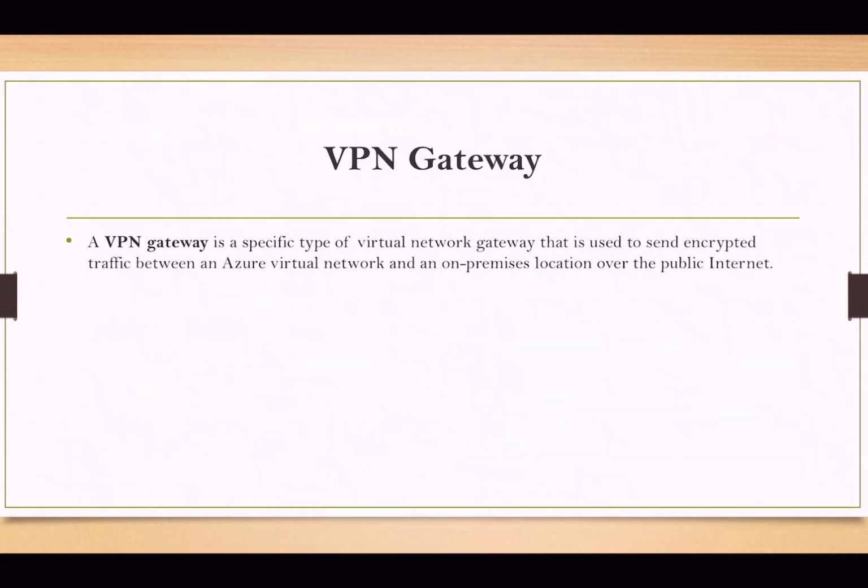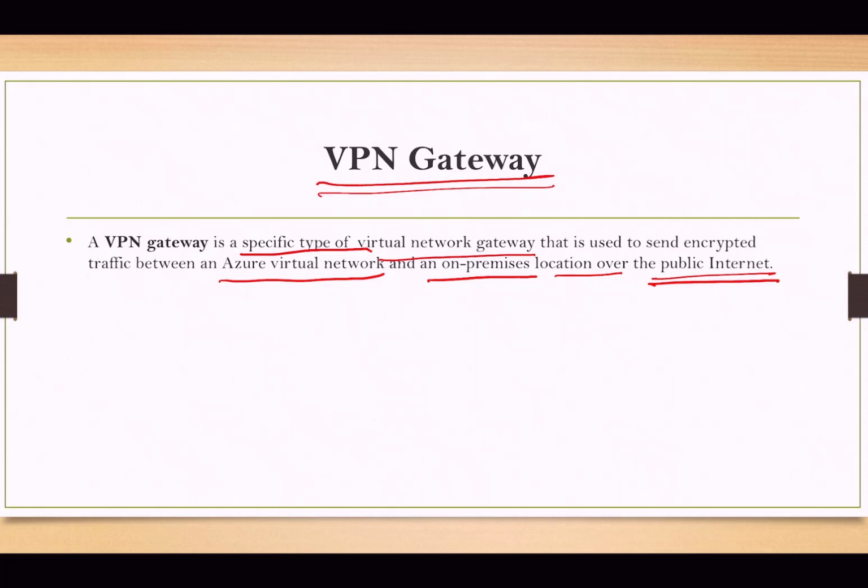Let's talk about one more thing, that is VPN gateway. See, a VPN gateway is a specific type of virtual network gateway that is used to send encrypted traffic between an Azure virtual network and an on-prem location over the public internet.